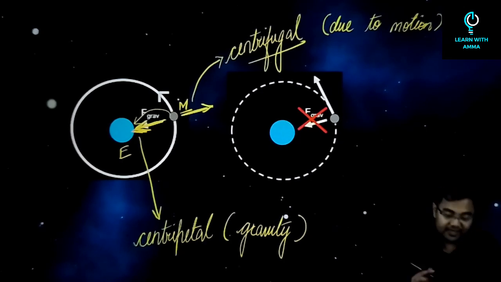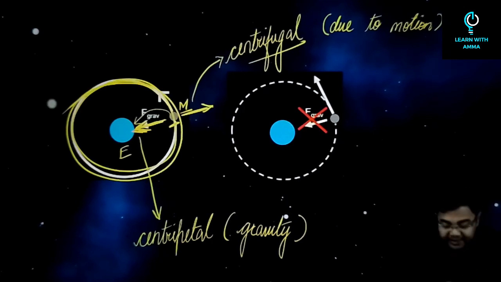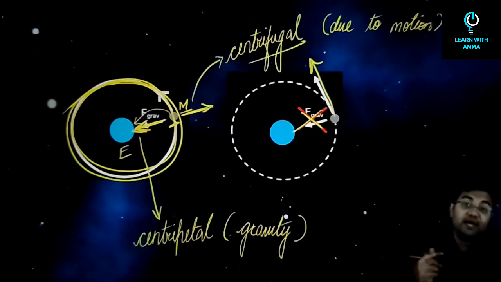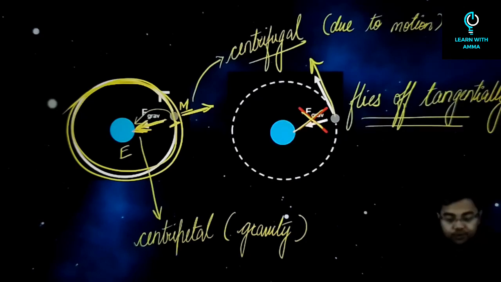If these two forces are balanced, then only the moon can remain here and keep on revolving around the earth like this. In the absence of the force of gravity, the moon flies off tangentially. So what is a tangent?